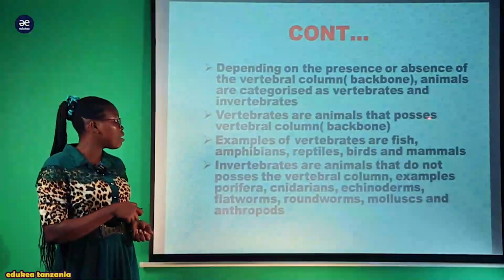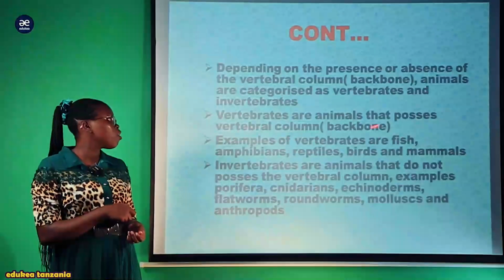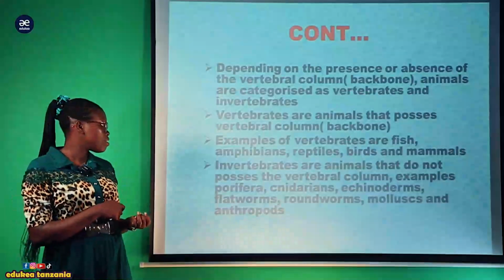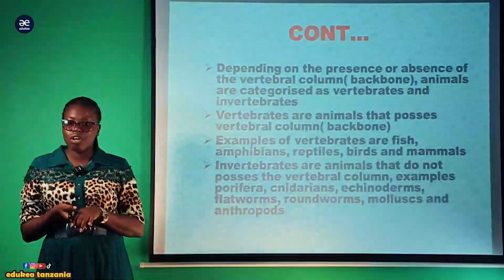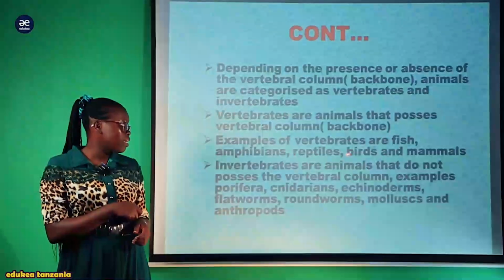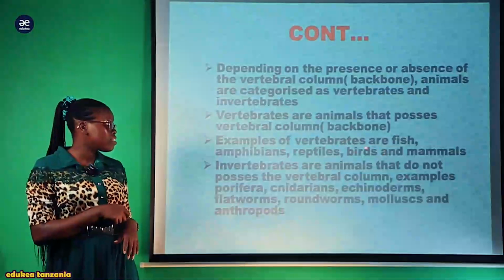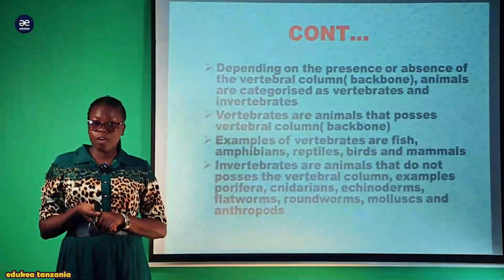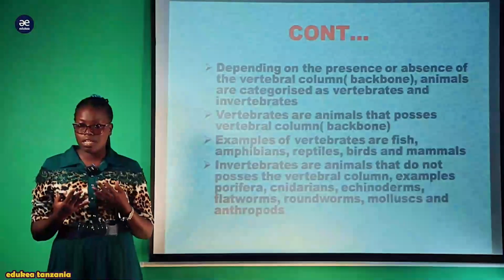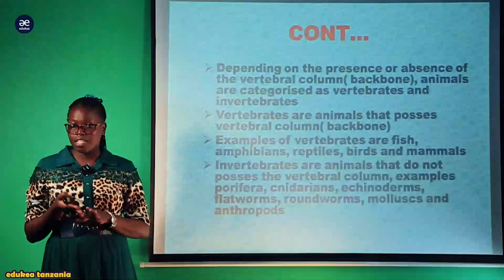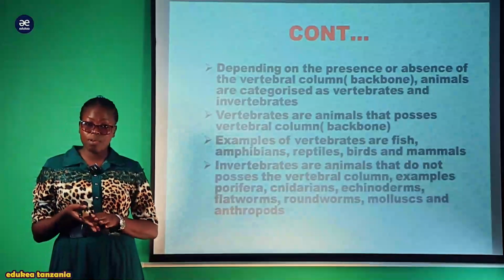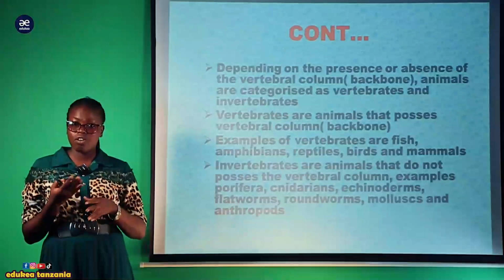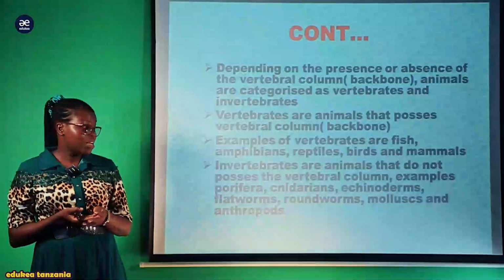The vertebrates are animals that possess the vertebral column or backbone. Examples are fishes, amphibians, for example frogs, reptiles, for example snakes, birds, and mammals, for example we human beings. We possess the vertebral column which acts as the main support of the body. You have learned about the importance of the vertebral column during the topic of movement; it is made up of different discs which act as a cushion, also supporting the body structure.